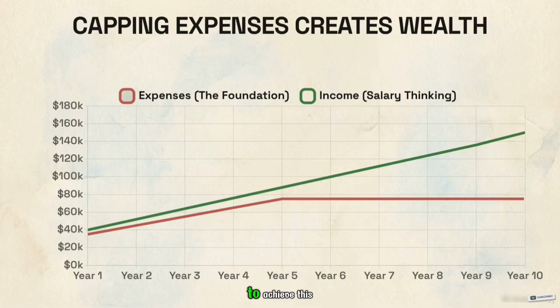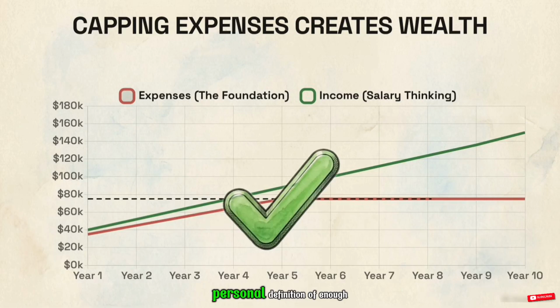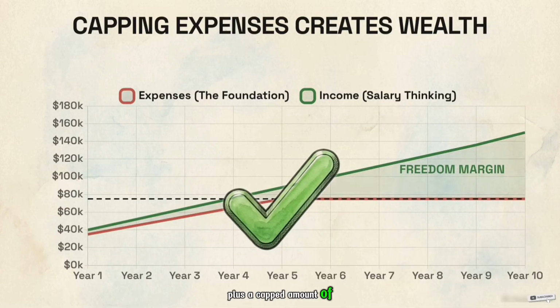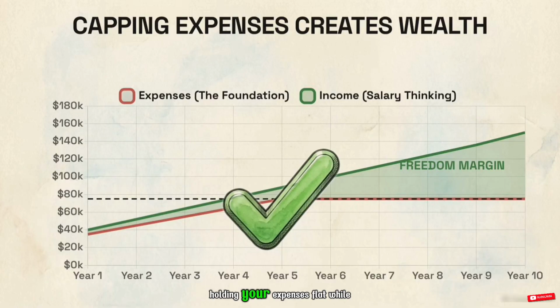This line graph shows an income line rising over time, while the expense line stays perfectly flat. To achieve this, you need to calculate your personal definition of enough, a specific monthly number that covers your essentials plus a capped amount of joyful spending. Holding your expenses flat while your income grows creates margin. That margin is the exact capital required to fund future investments and debt payoff.